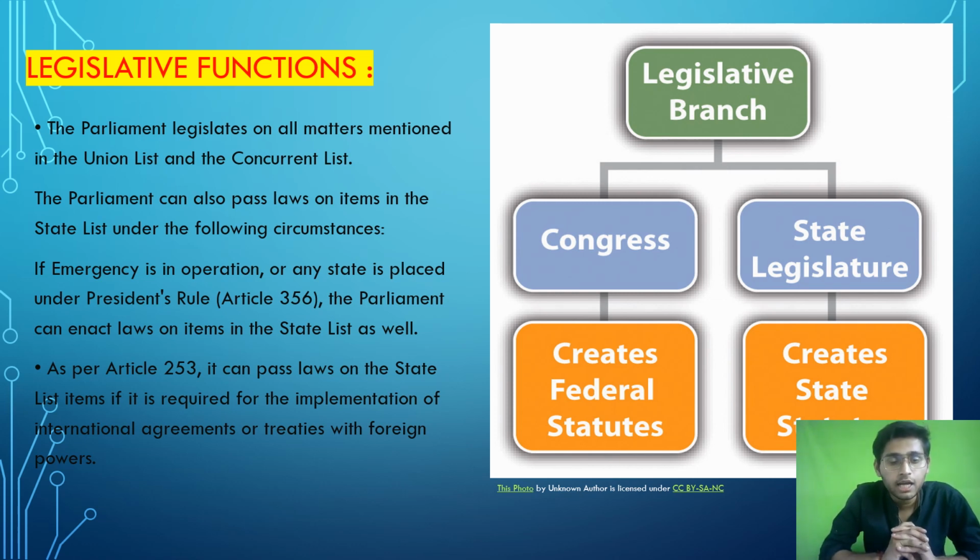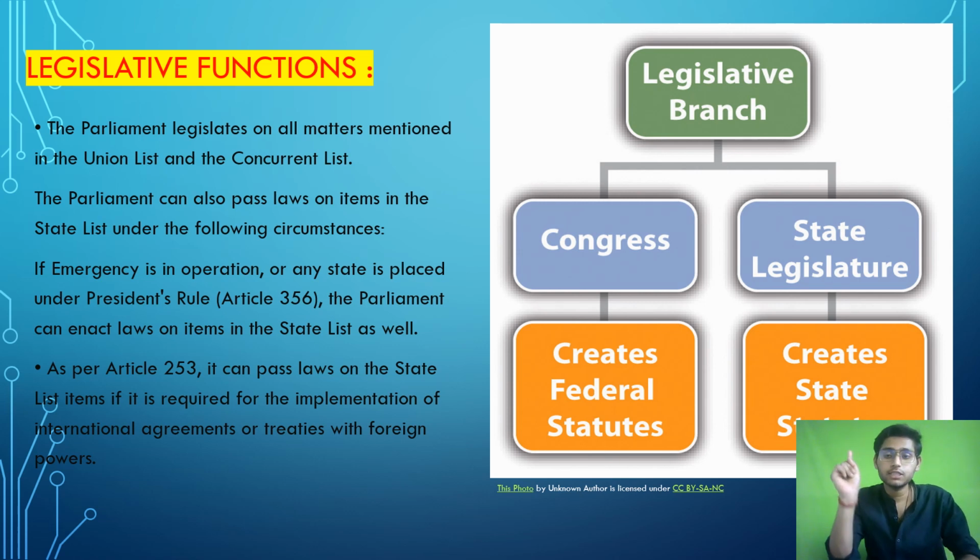Second, the Parliament can also pass laws on items in the State List under the following circumstances. Now the Parliament is given the authority, on the following conditions, to make laws on the subjects mentioned in the State List. If an emergency is in operation, or any state is placed under presidential rule, the Parliament can act to make laws on matters mentioned in the State List.